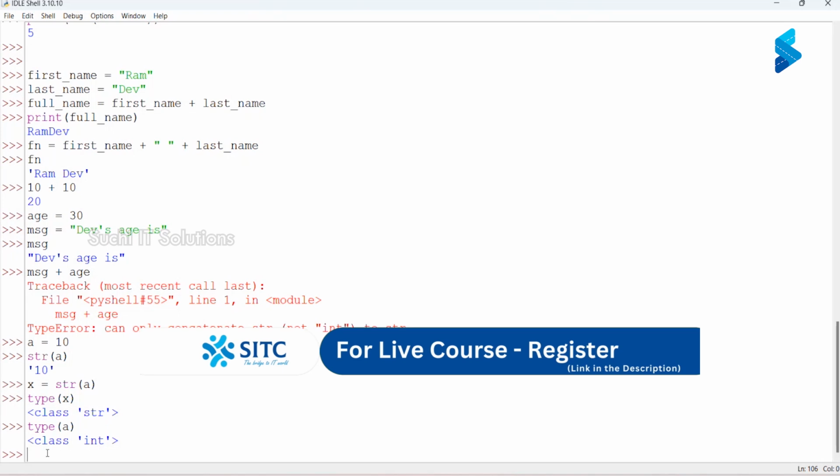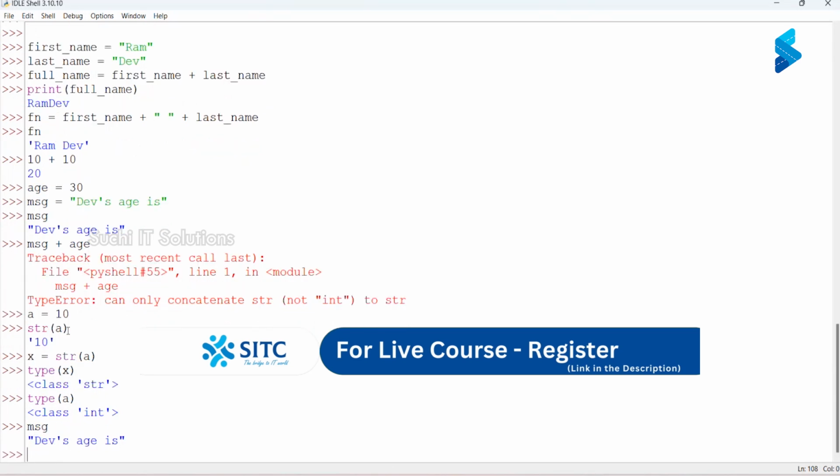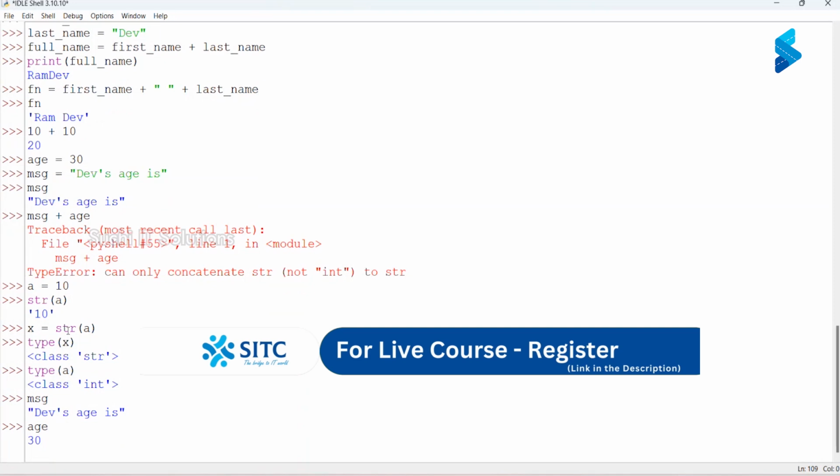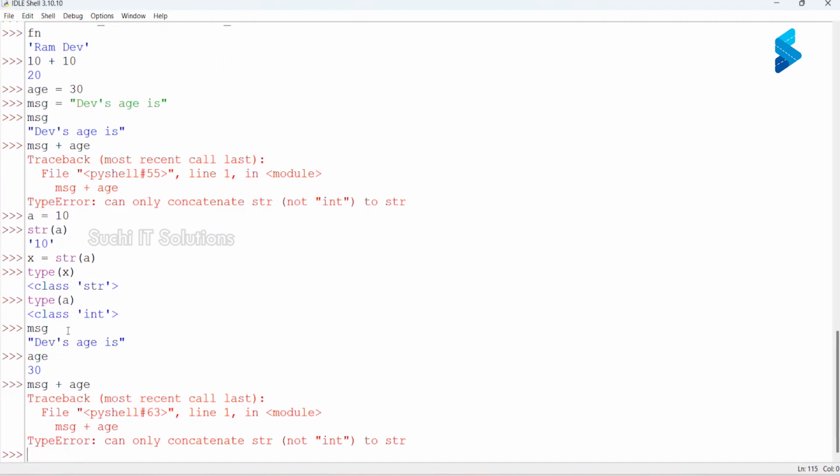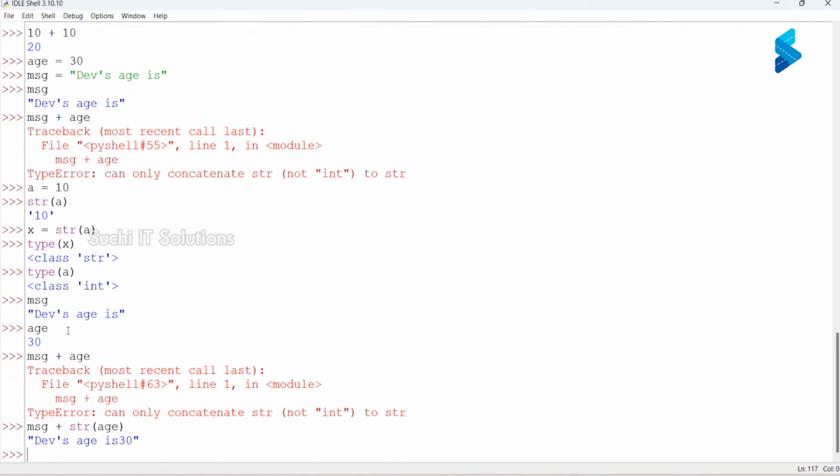Now I want to do the same thing. Message is this and age is this. Now I want to join these both. Message plus age was throwing an error because there are two different data types. Now what I will do is message plus str of age. This age is 30. Now it works. Yes or no? Yes, sir.